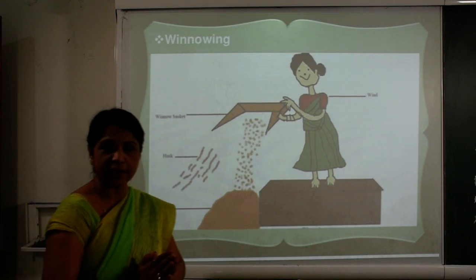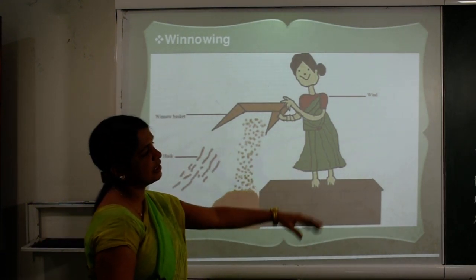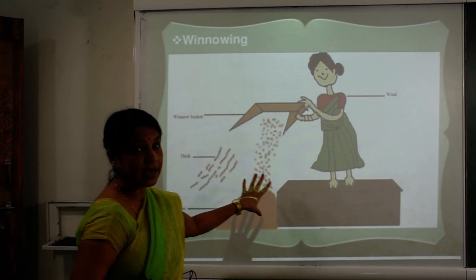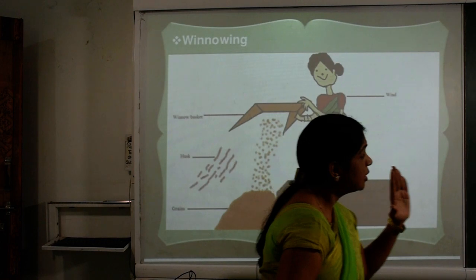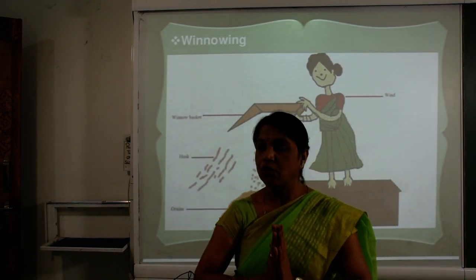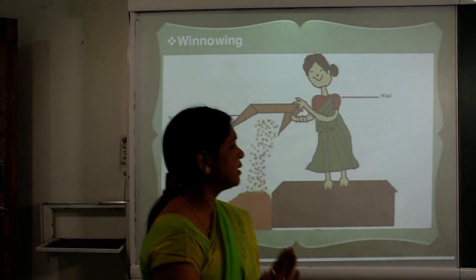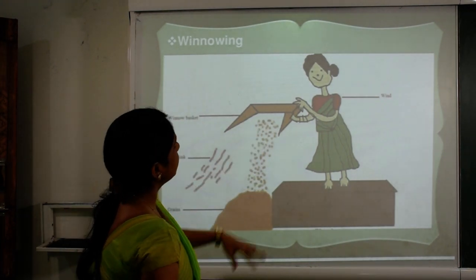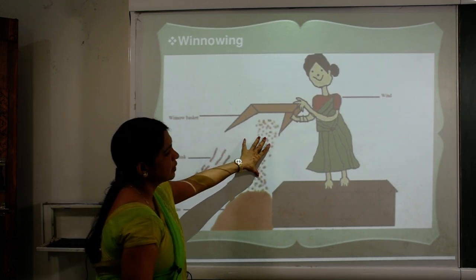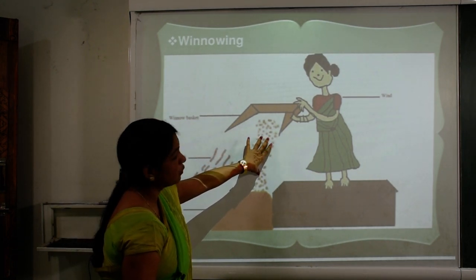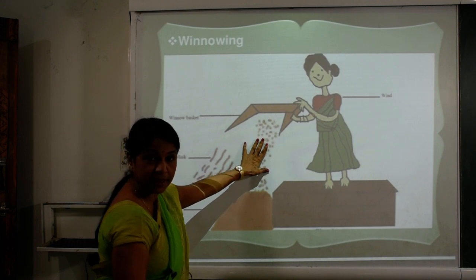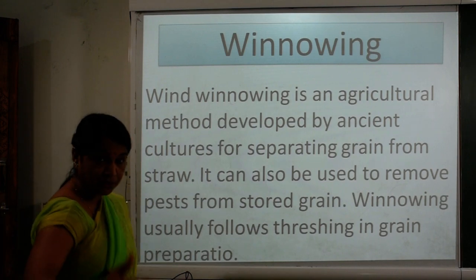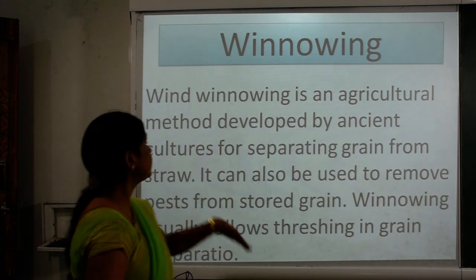Now we talk about winnowing. Let's see the winnowing. What is the meaning of winnowing, children? As I asked in the beginning, winnowing means separating the grains from the chaff. So how does the winnowing process happen? Here is one woman separating the grains from the chaff by the wind. Here the medium is the wind. Now we are going to see winnowing in more depth.